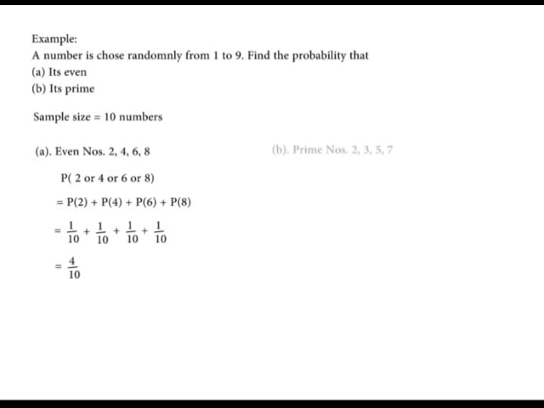B, prime numbers from 1 to 9 are 2, 3, 5, and 7. So we calculate the probability of picking a 2, or a 3, or a 5, or a 7. That is equal to the probability of picking a 2, plus the probability of picking a 3, plus the probability of picking a 5, plus the probability of picking a 7. That is 1 over 10 plus 1 over 10, plus 1 over 10, plus 1 over 10, which gives us 4 over 10.